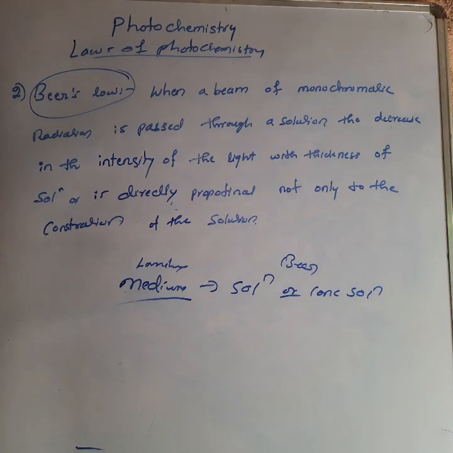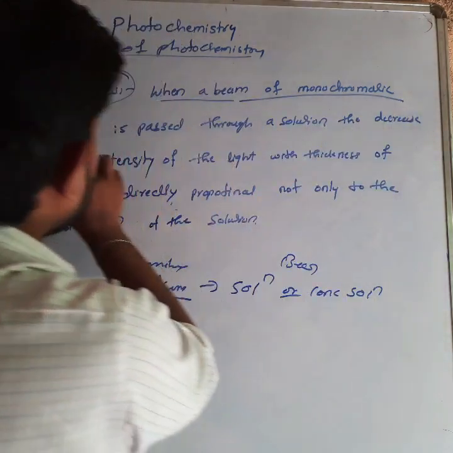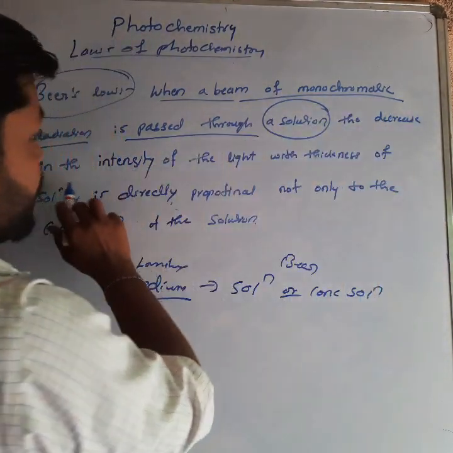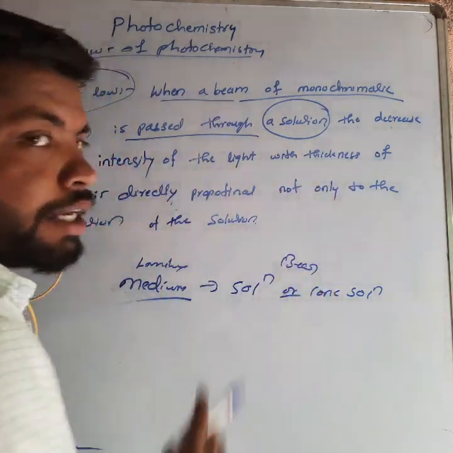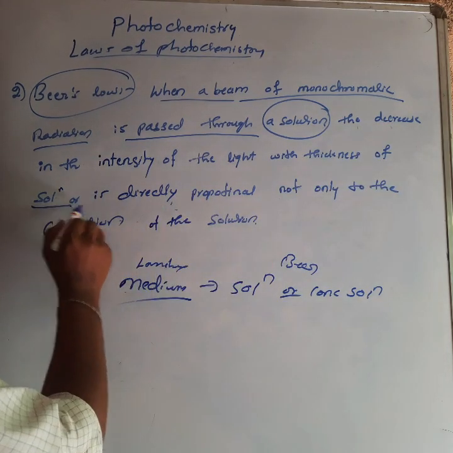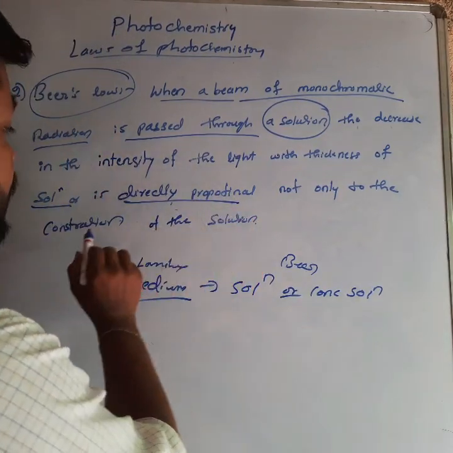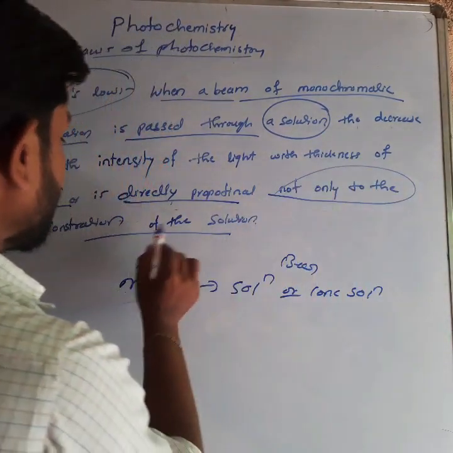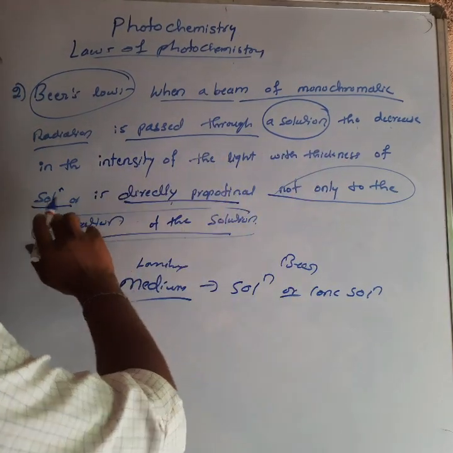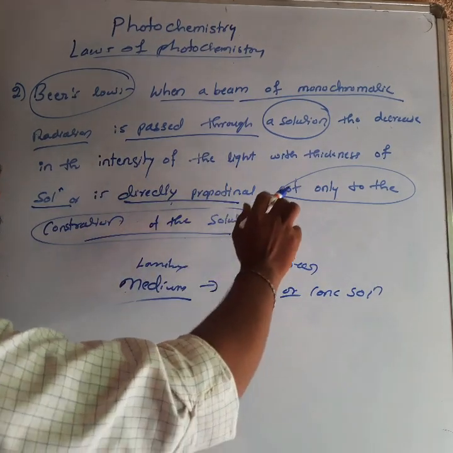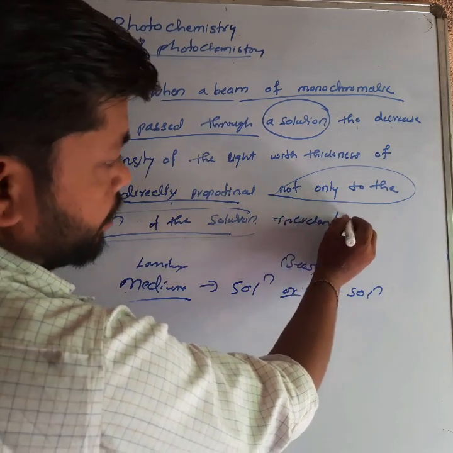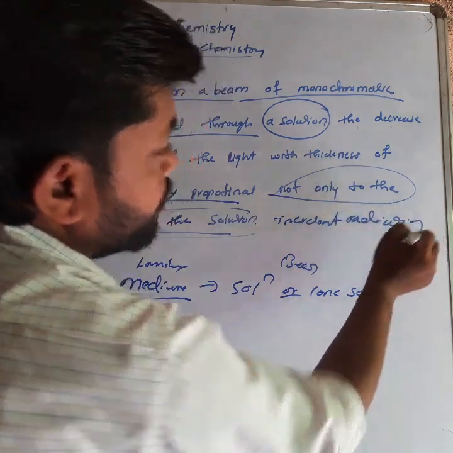The statement of Beer's law is: when a beam of monochromatic radiation is passed through a solution, the decrease in the intensity of the light with the thickness of the solution is directly proportional to the concentration of the solution. Understand? It depends not only on the concentration of the solution, but also on the incident radiation. This is Beer's law.